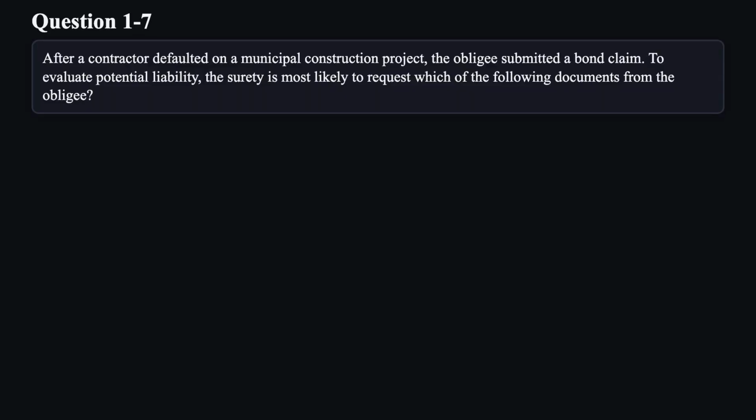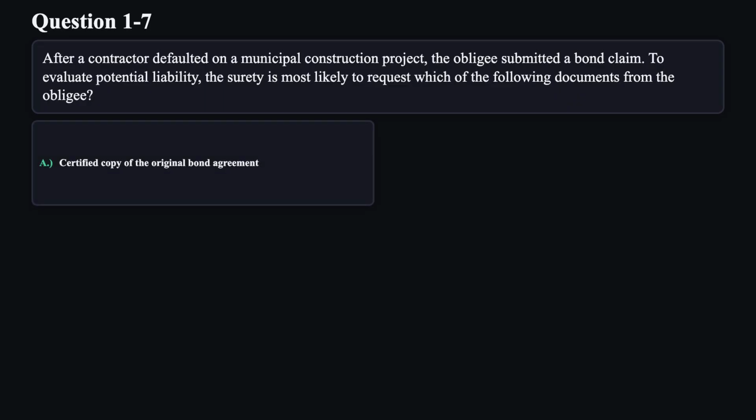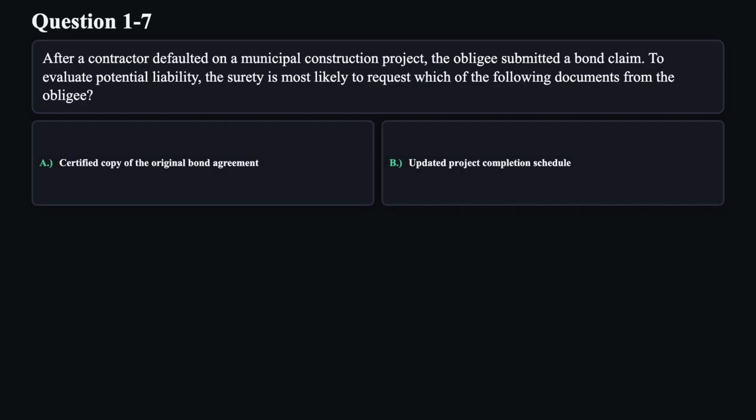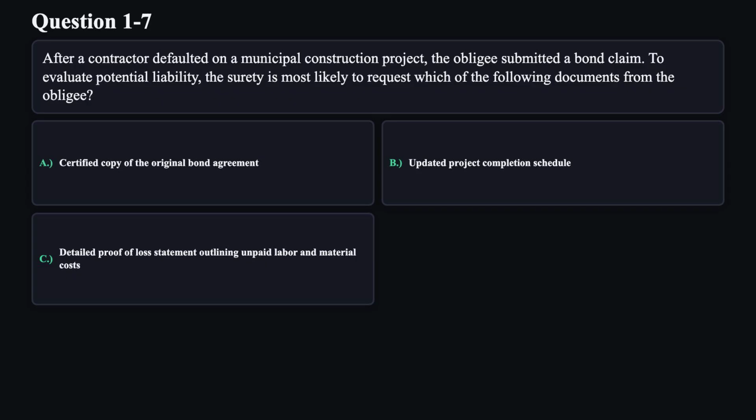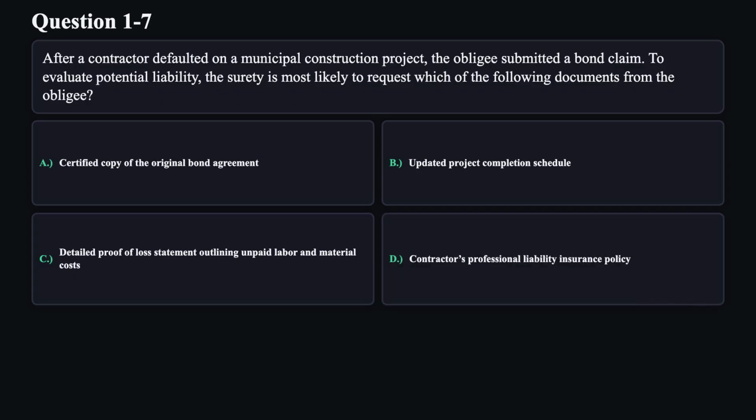Question 7. After a contractor defaulted on a municipal construction project, the obligee submitted a bond claim. To evaluate potential liability, the surety is most likely to request which of the following documents from the obligee? A. Certified copy of the original bond agreement. B. Updated project completion schedule. C. Detailed proof of loss statement outlining unpaid labor and material costs. D. Contractor's professional liability insurance policy.